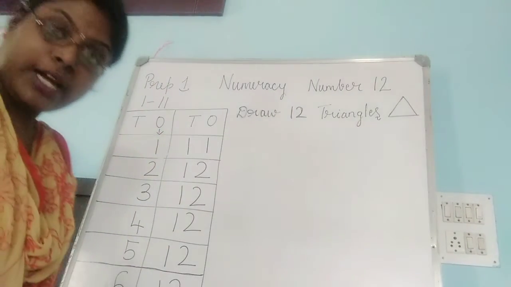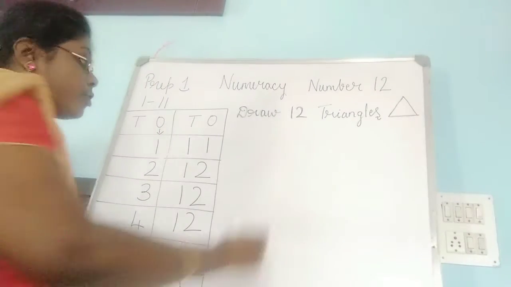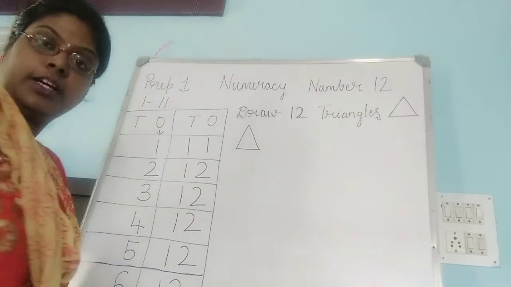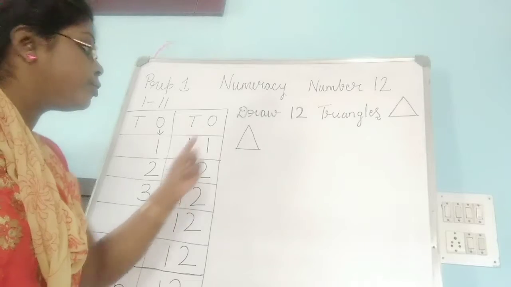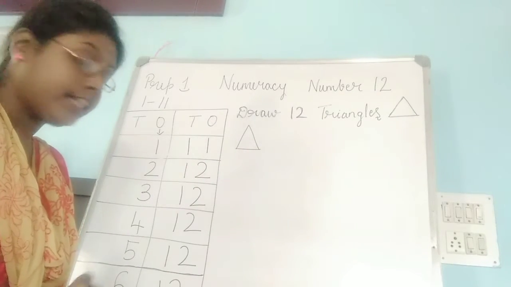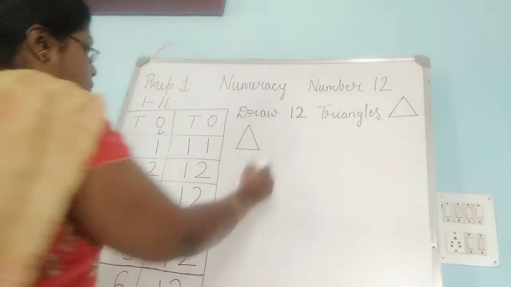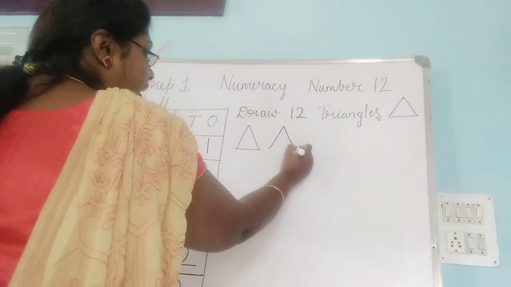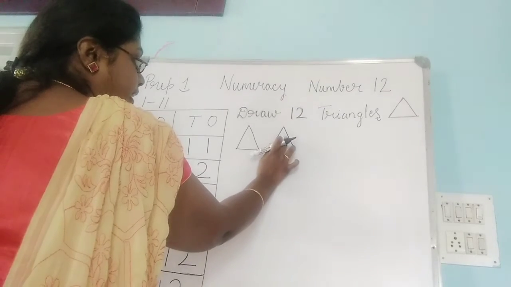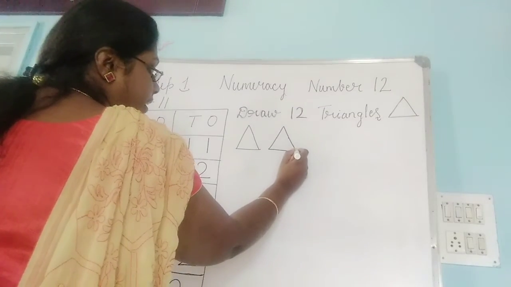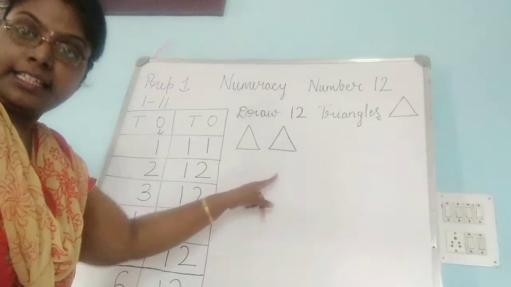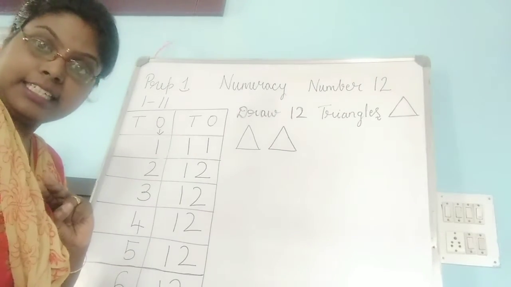Next, draw 12 triangles. In the last class we had learned shapes. Remember? What shape had we learned? Triangle shape. So your activity here is to draw 12 triangles. Shall I show you how to draw a triangle? You need to draw like A. Instead of putting the sleeping line here, you put the sleeping line here. This will become a triangle. Now shall we draw 12 triangles?